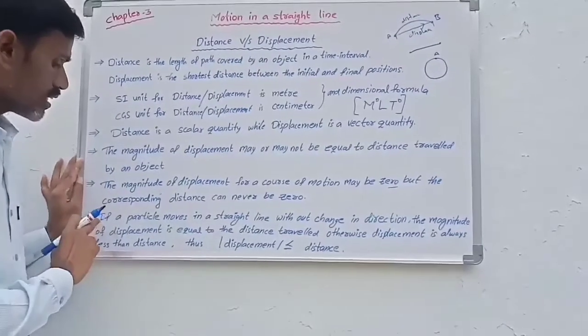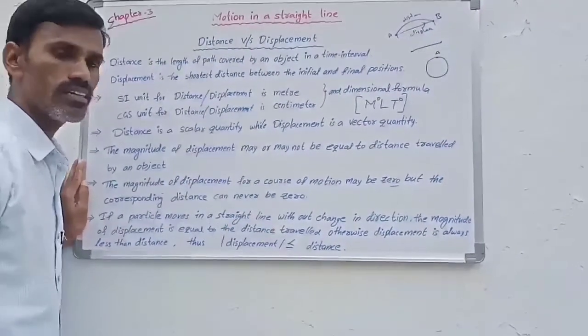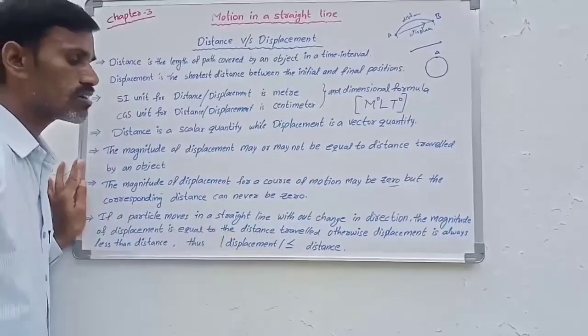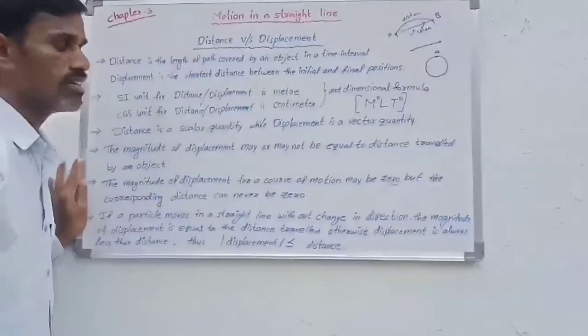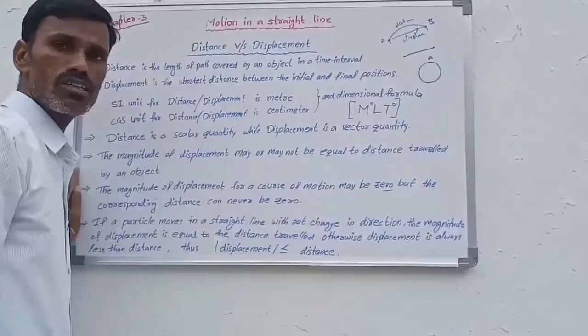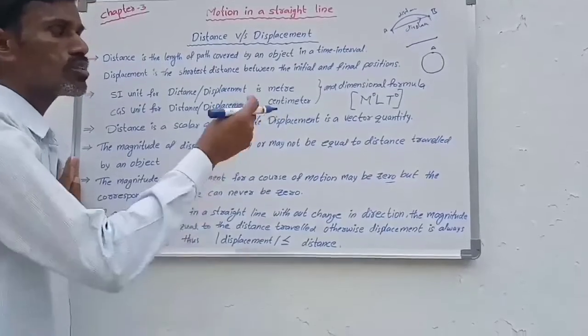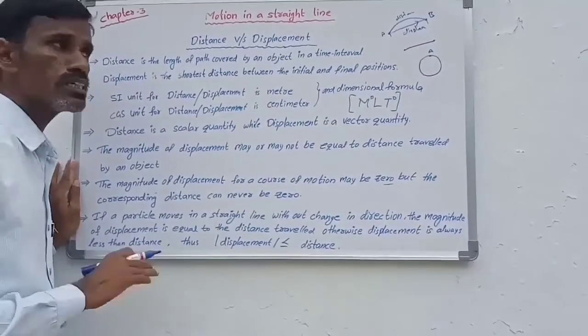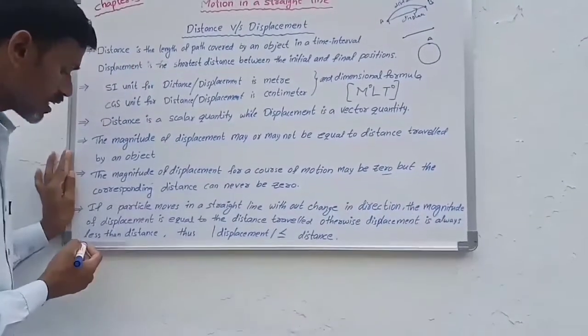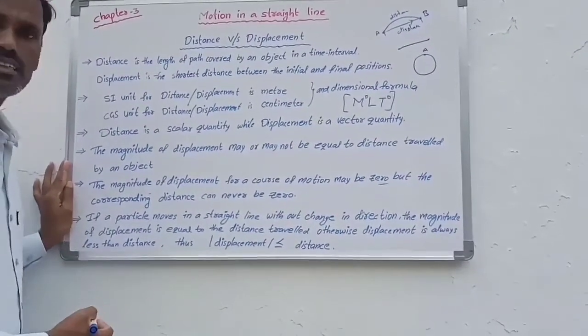Next, if a particle moves in a straight line without changing direction, the magnitude of displacement is equal to the distance traveled. Whenever an object is moving in a straight line without changing direction, the magnitude of displacement is equal to the distance. In other cases, the displacement is always less than the distance.